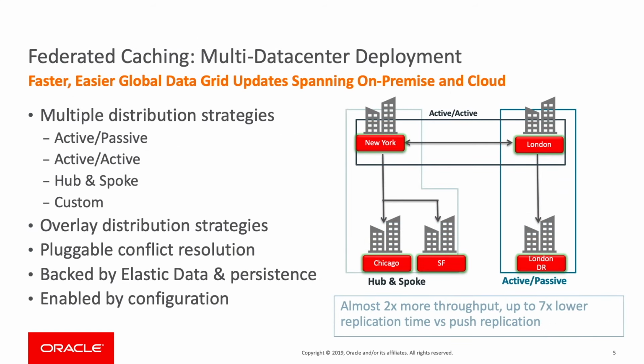The Coherence Federated Caching feature is used to link multiple clusters so that cache data is automatically synchronized between these clusters. Typically, these clusters are geographically dispersed and can provide redundancy, offsite backup, and multiple points of access for application users in these different locations. The Coherence operator provides full support for federation between Coherence clusters in separate Kubernetes clusters when using Coherence version 12.2.1.3.3 and above.